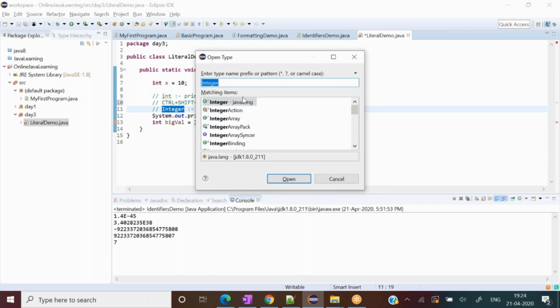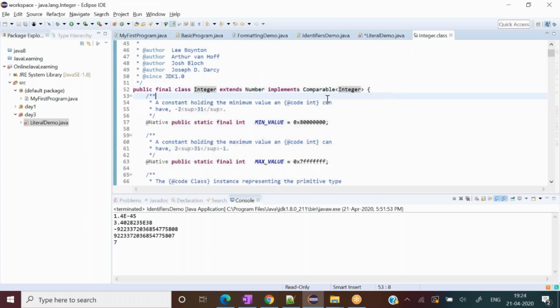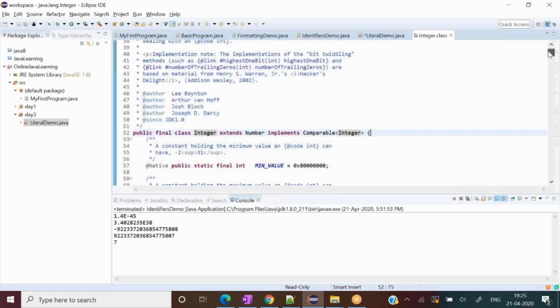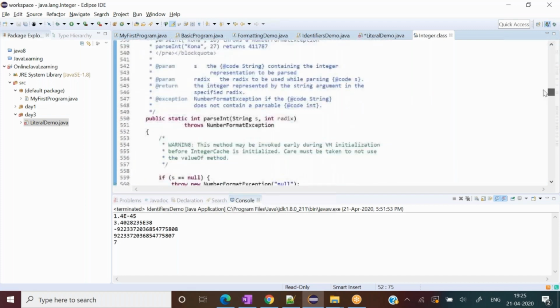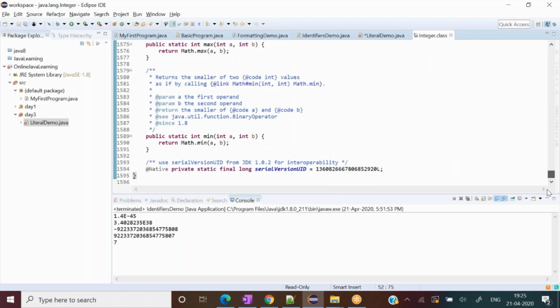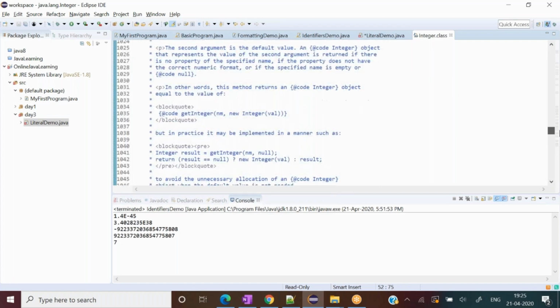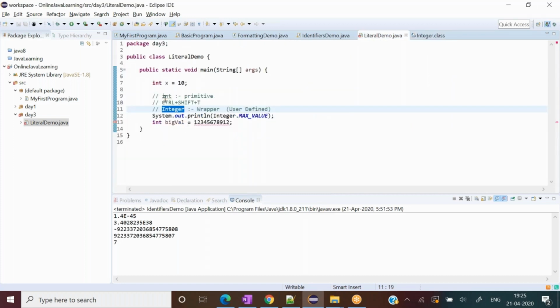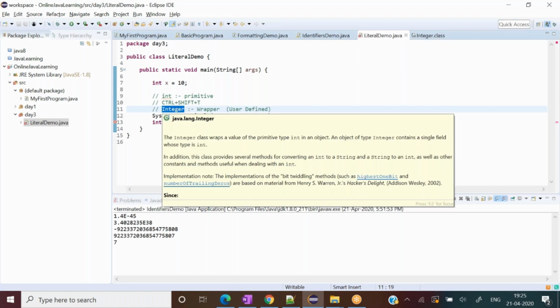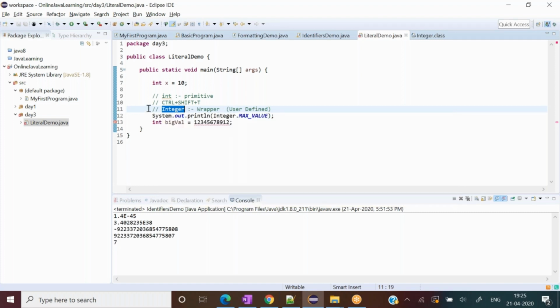If I select this and press Control Shift T, see here. These are packages. I'll introduce what those packages are and other things later on. But you can easily see that the Java library writer has written this class, just like we are writing our class. This is not only holding the value itself, it has a lot of capabilities. The class is almost 1600 lines long. So there are a lot of capabilities other than holding the value itself. We're going to discuss later on why wrapper classes were written, and those would be more evident when we discuss the collection API and conversion.